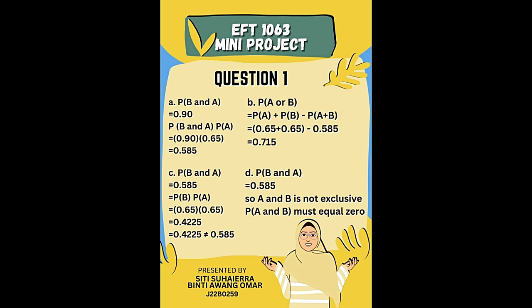Question 1D. Are A and B mutually exclusive? A and B are not mutually exclusive because P(A and B) is 0.585. To be mutually exclusive, it must equal 0.